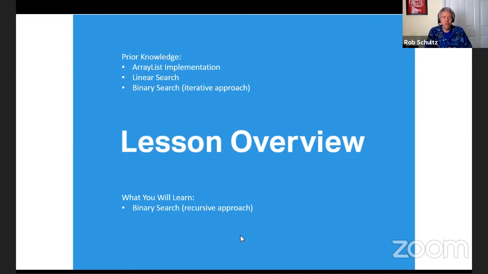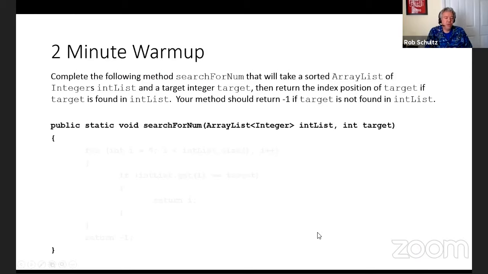Okay, so for our 2-minute warm-up, I would like you to complete the following method, searchForNum, that will take a sorted ArrayList of integers called intList and a target integer called target, and return the index position of target if target is found in intList.